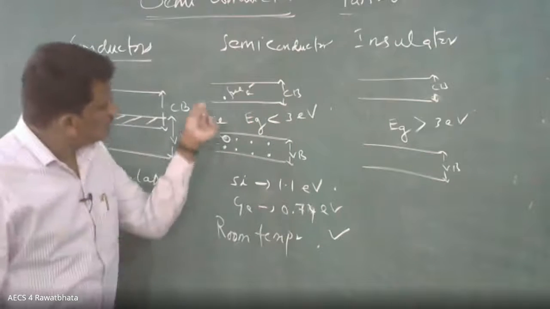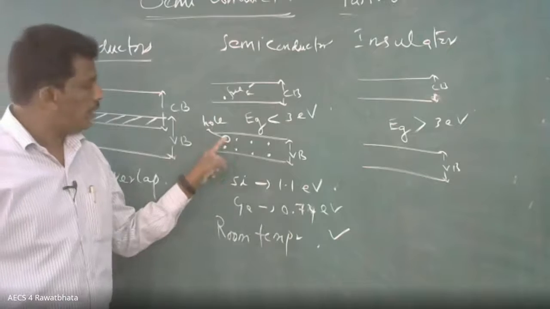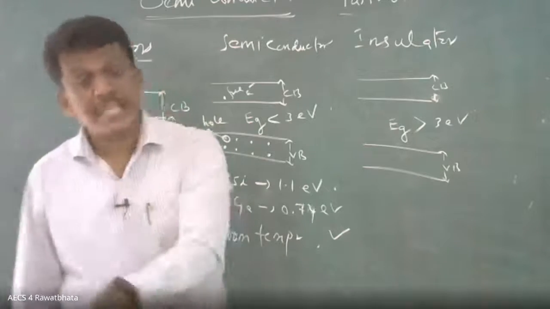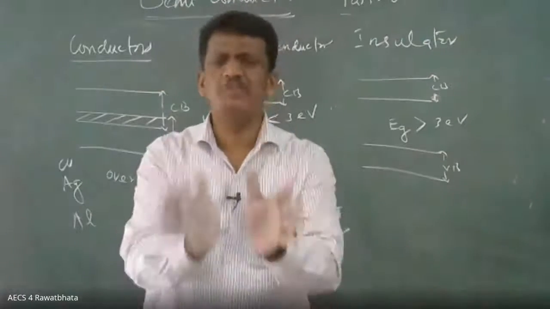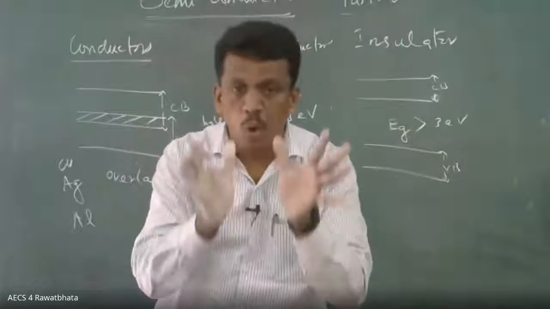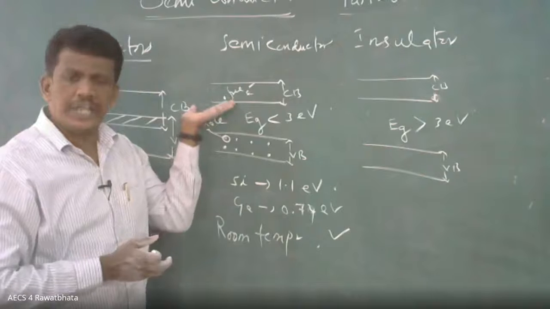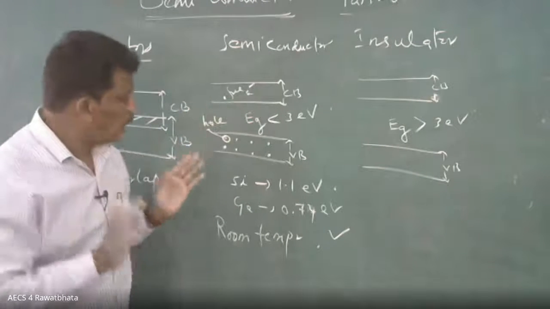Once the electron is leaving the valence band, the place is vacant. The absence of electron is some information, that's all. The absence of electron is nothing but hole. What is the charge on electron? Charge of electron is negative. See, try to understand.